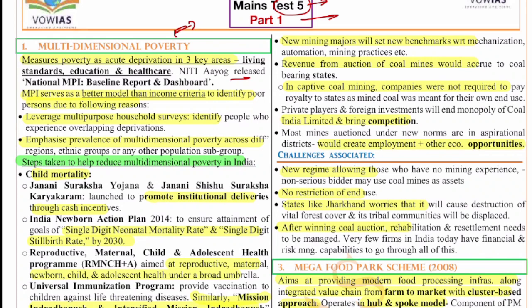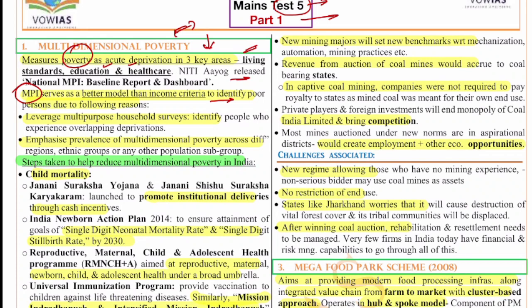The multidimensional poverty, it measures the poverty as acute deprivation in three key areas. You all should know this. Multidimensional poverty is based on these three key indicators, which is the living standards, education and healthcare. These three are the important ones. The multidimensional poverty index serves as a better model than the income criteria to identify poor, because income is only one part of it. Along with income, other things are also needed like the healthcare, education, standard of living. So it's a better measure compared to that of the income.